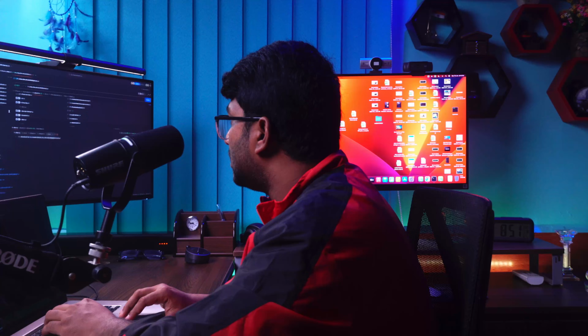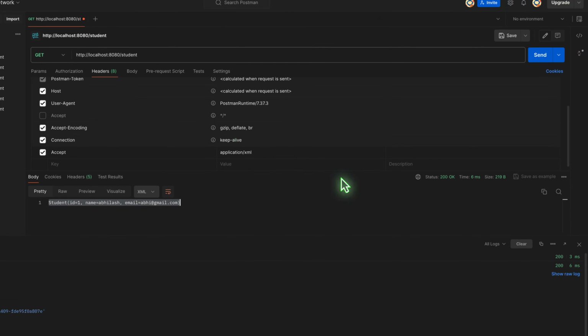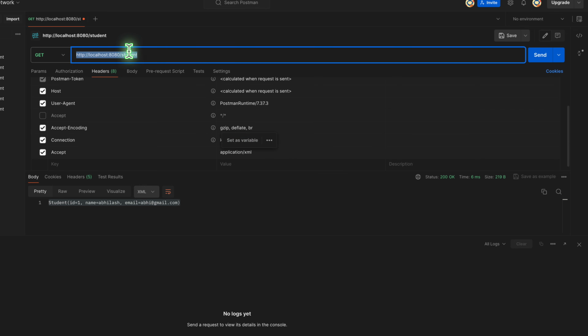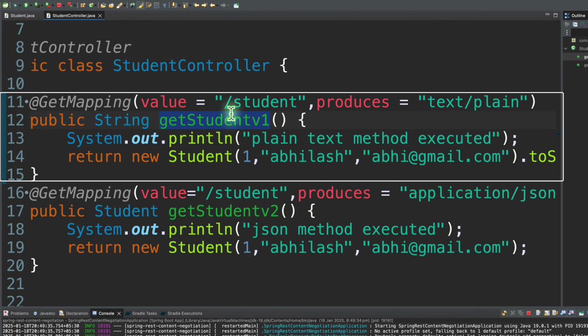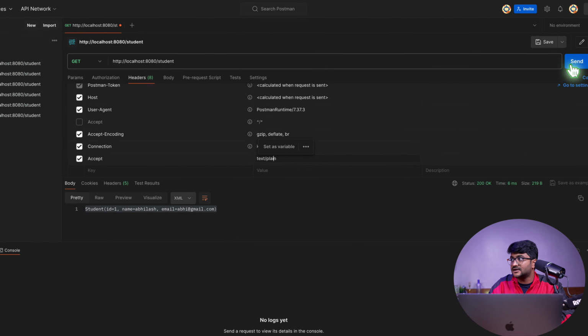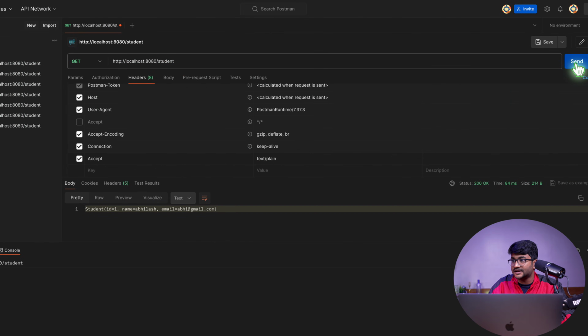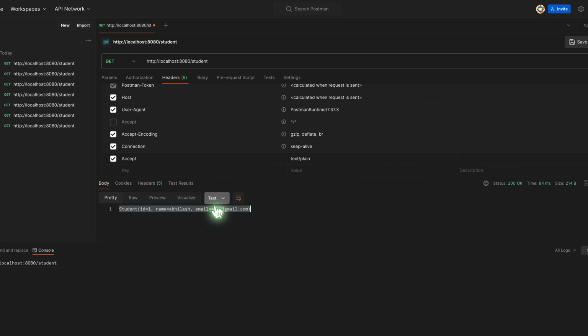And right now, let's just go to our client. Let me clear everything. Okay. Now I want to hit this endpoint. It's the GET endpoint. I want the data in plain text, so I'm going to say text/plain. Now if I hit this, what is going to happen? Look at that. We have two methods here attached to the same endpoint, but this one produces text plain. So this method will be executed and will serve the data to the client. I'm going to do send here, and look at that, I get the data in text format.